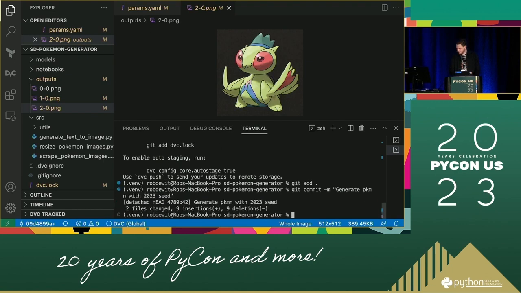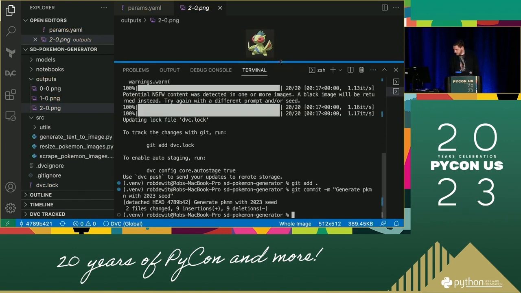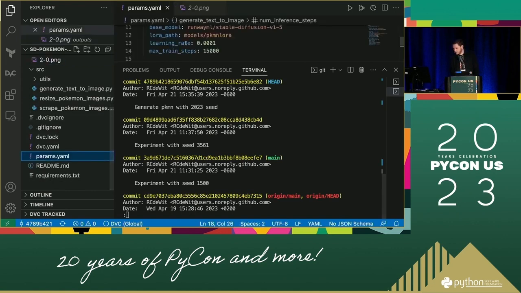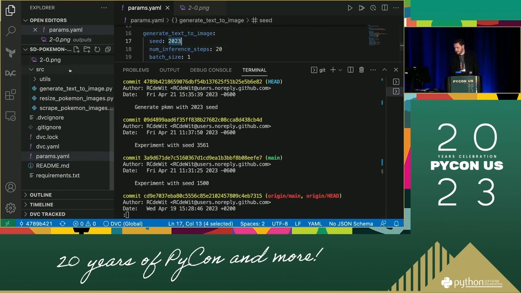There we go. And then we could push that to our remote. And now if we take a look at our git log, we can see our different commits that we generated. So I'll run a few of these experiments before coming here. So right now you'll see that, first of all, params.yaml has the seed that we specified, and the images are